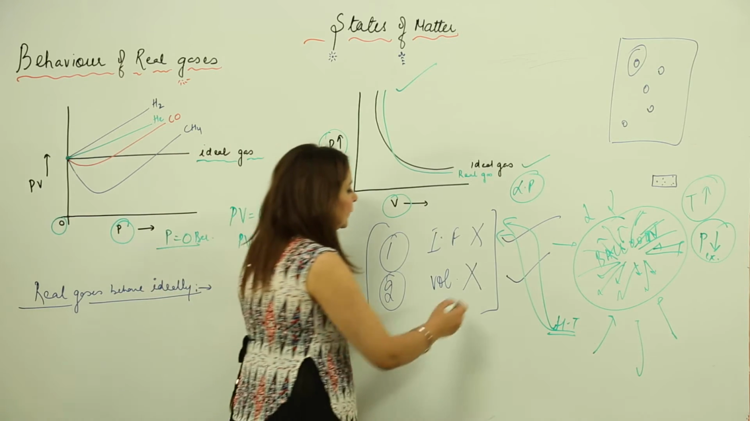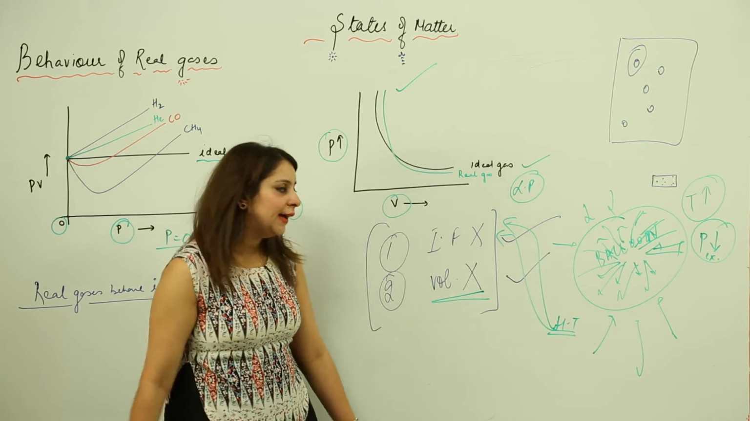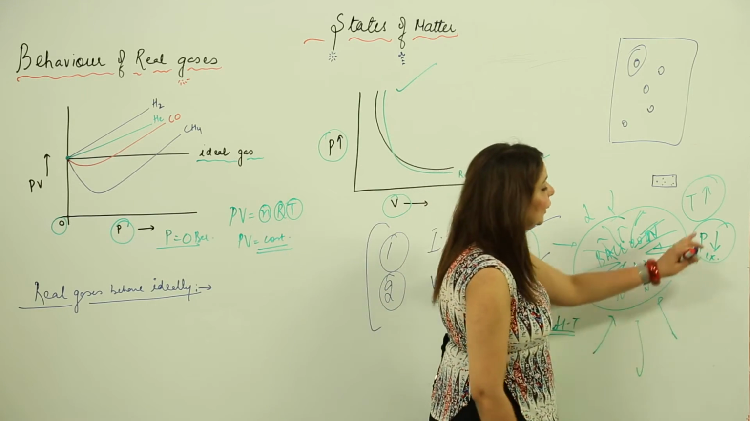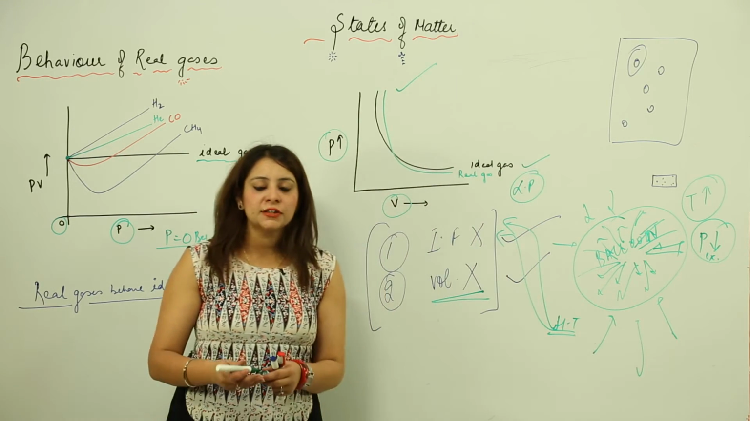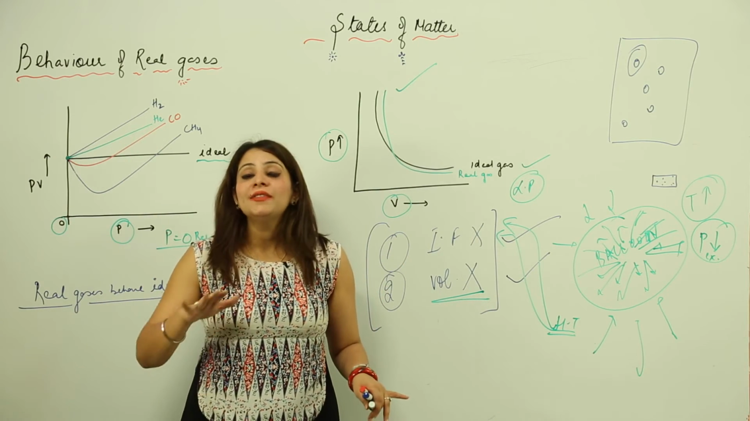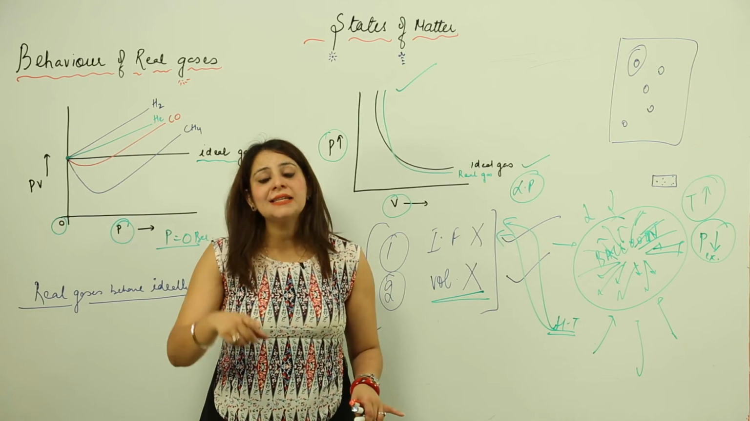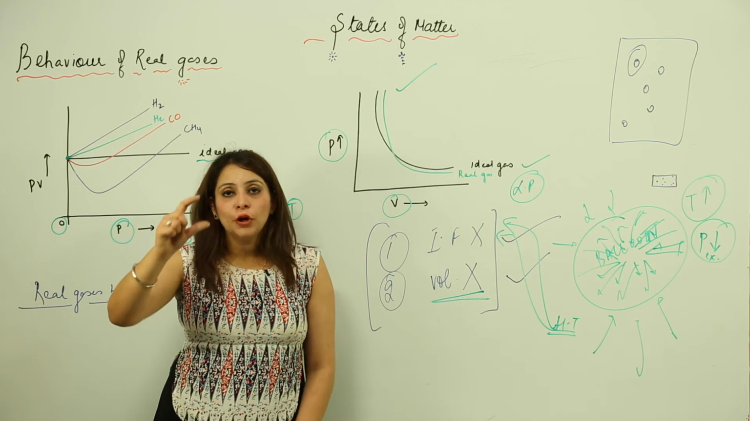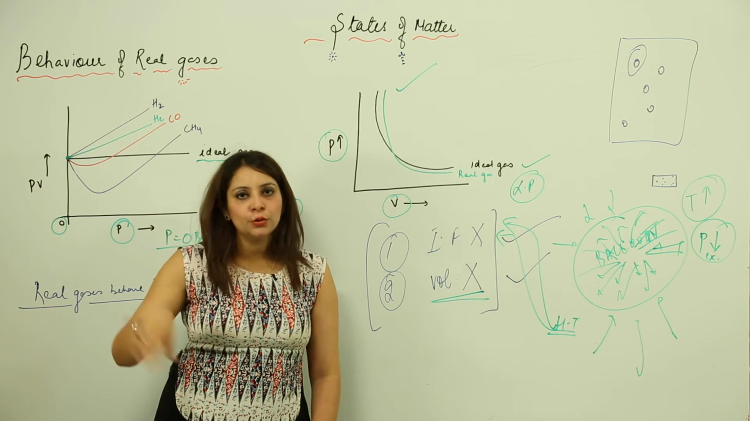Second is the volume condition, which will also be satisfied when we lower the external pressure. When the pressure is low, we know the volume is maximum, right? So when the volume is more, at that time you can actually neglect the volume of one gas molecule as compared to the total volume, right?